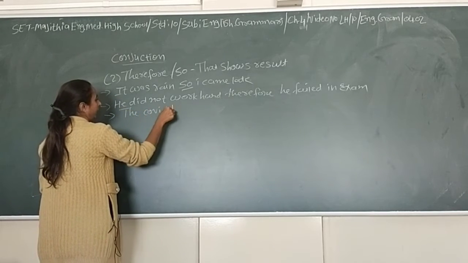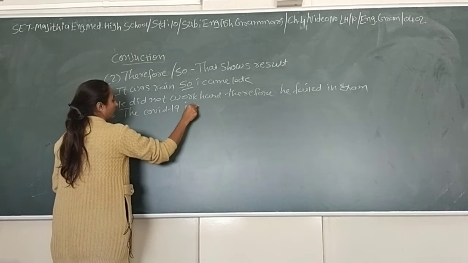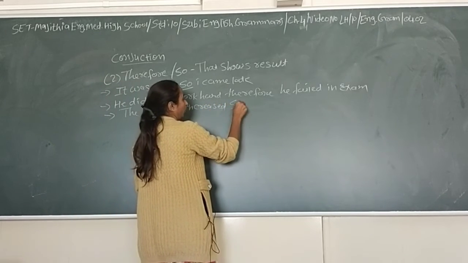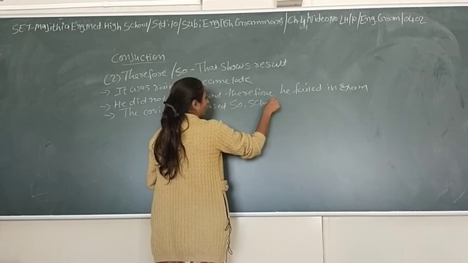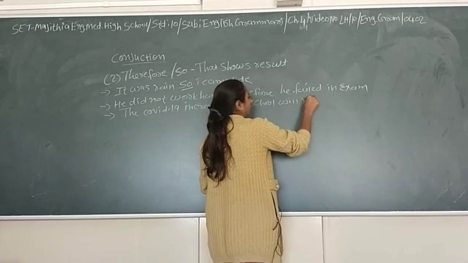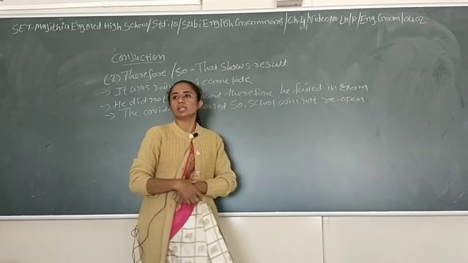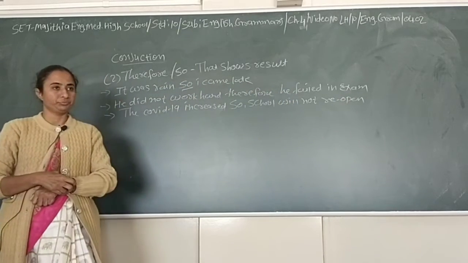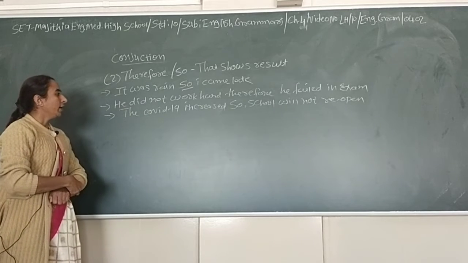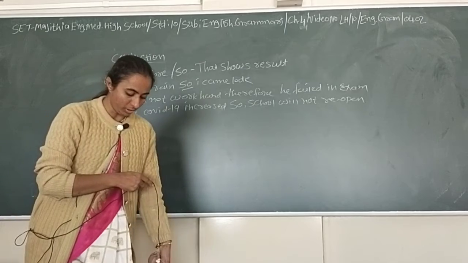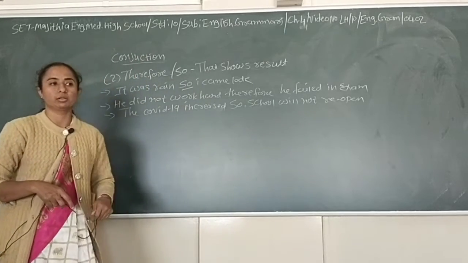The COVID-19 cases increased. So, school will not reopen. It was the result of that COVID-19. If you have any problem, if you have any query, then raise your hand. Otherwise, we will go ahead with our new conjunction word.